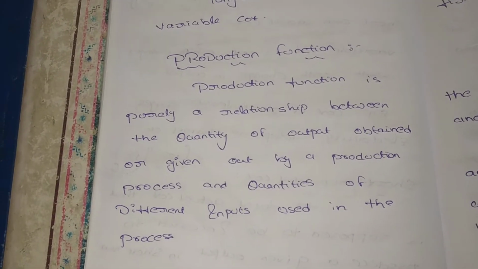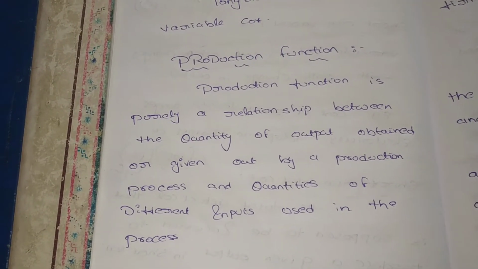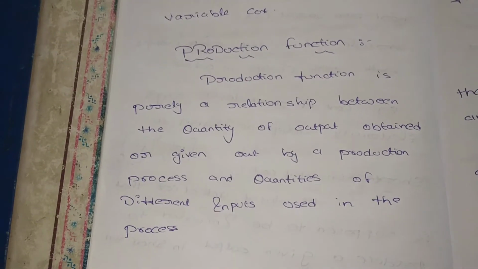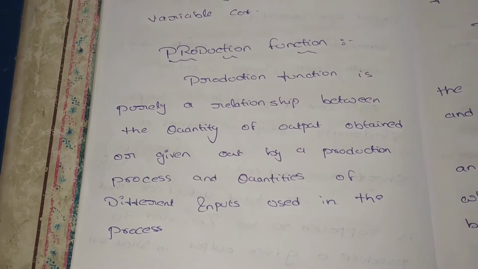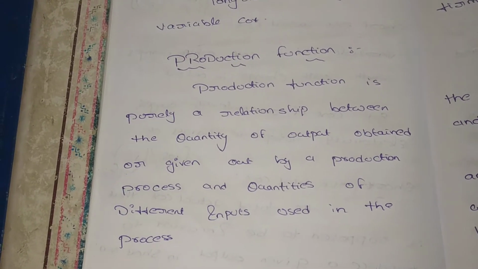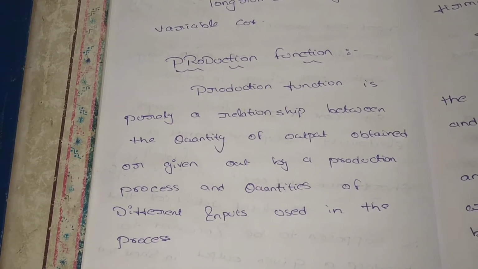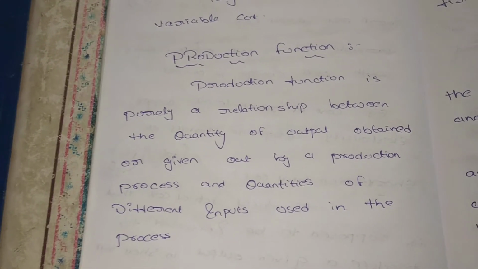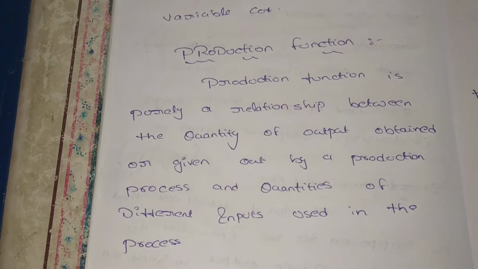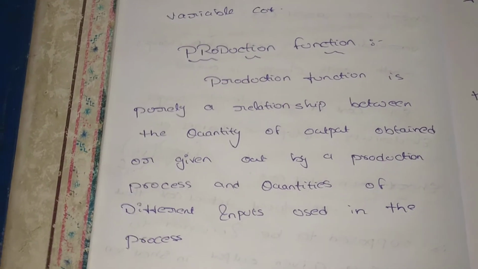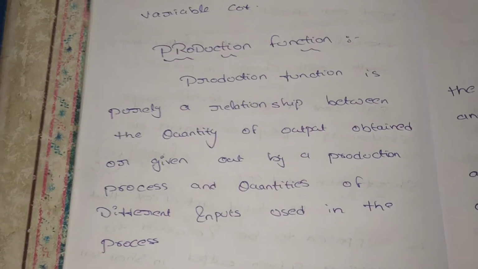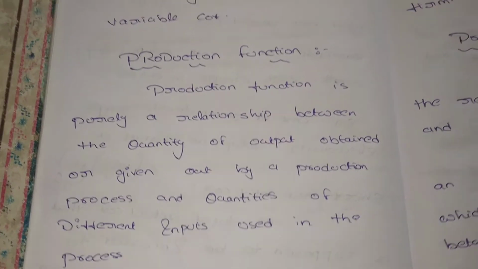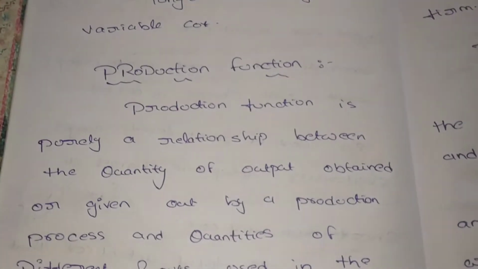But variable inputs means, in the past we were producing 10, now we are producing 15. So we have to increase our raw materials also. But in fixed cost, there is no change. Output may change, but the fixed cost is constant. If there is any change in output, the input also changes. We can say it is a variable cost. In the long run, all costs are variable. Up to now, today we are discussing what is production function.